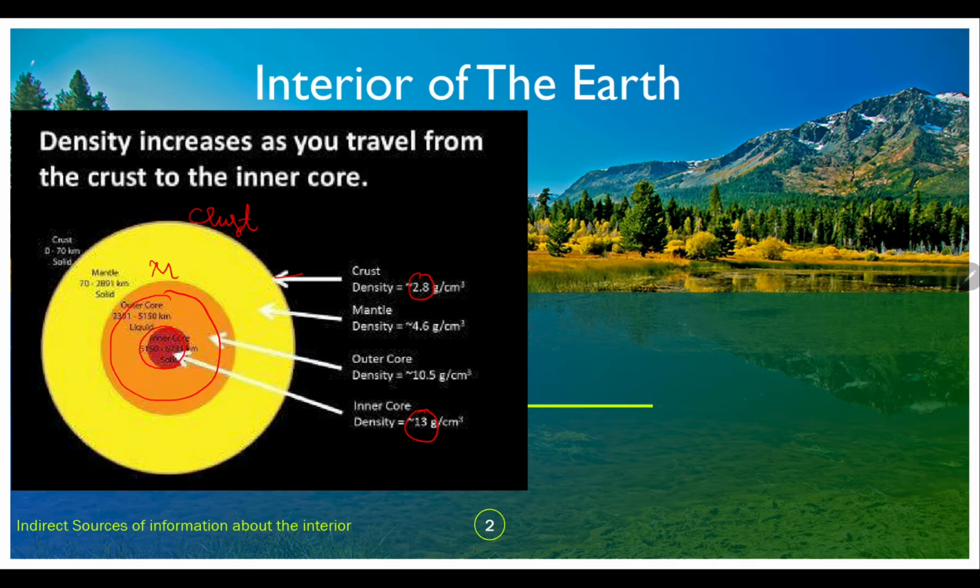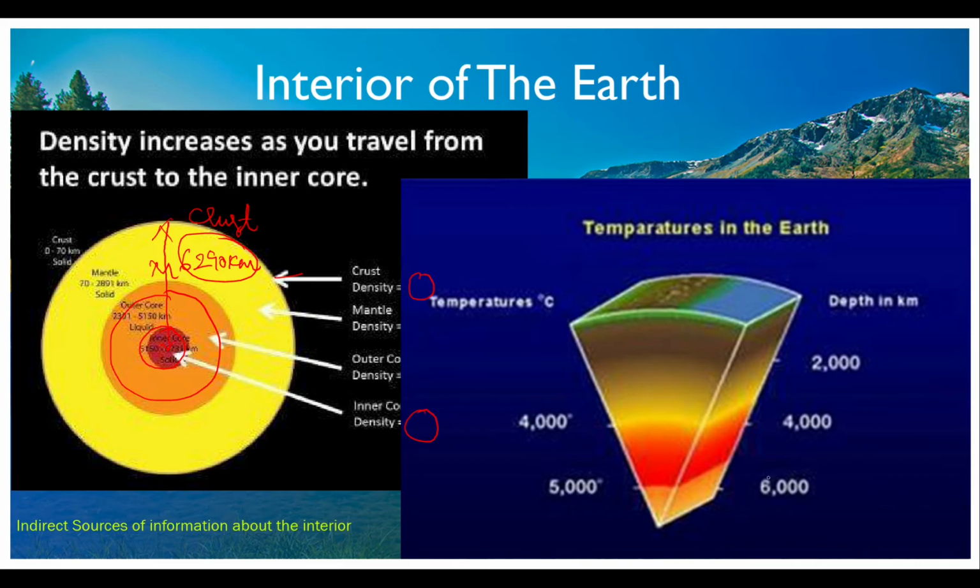Then we studied the approximate depth to the core, or the radius, which is around 6290 kilometers. And we also studied that the temperature at the core is around 6000 degrees Celsius. So all these things we have understood. Next we need to understand how we arrive at these numbers, these values, or these statistics.